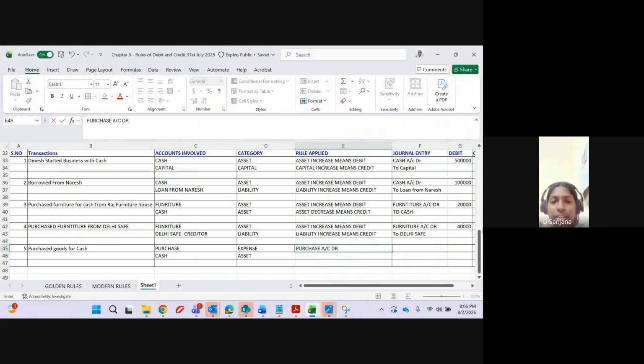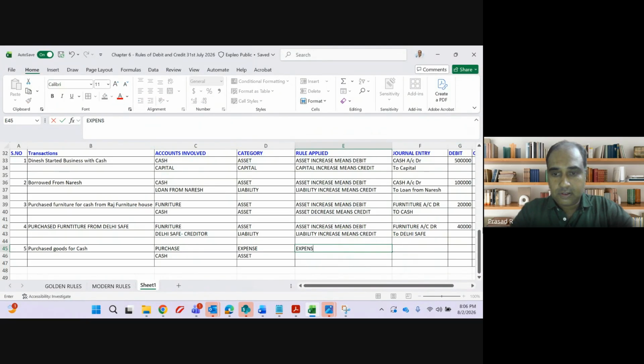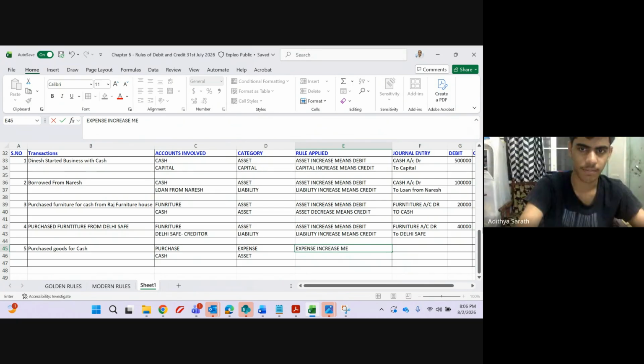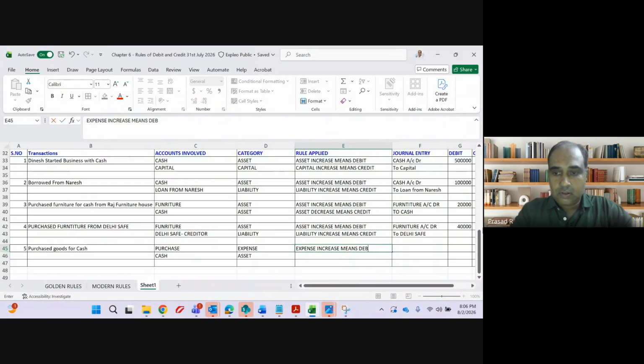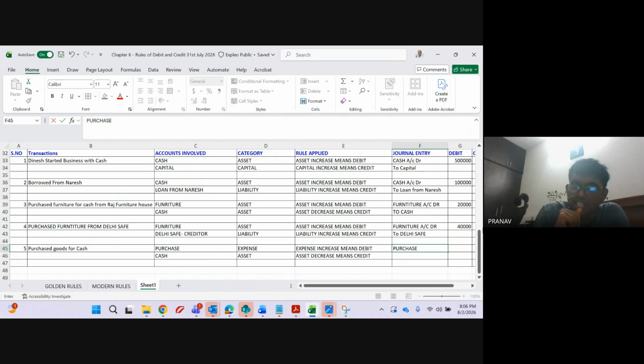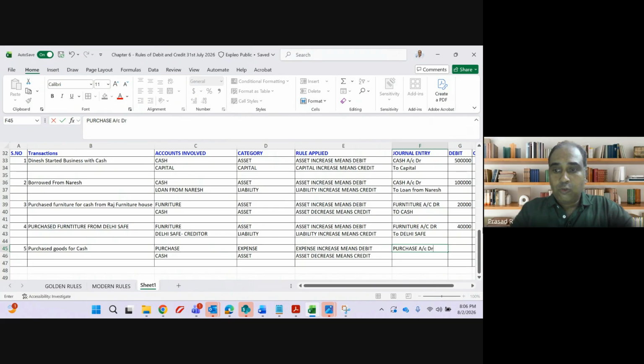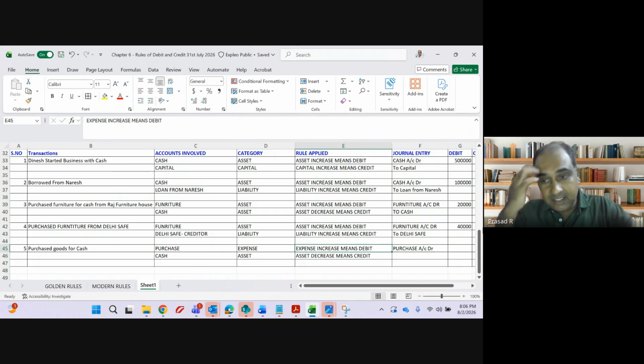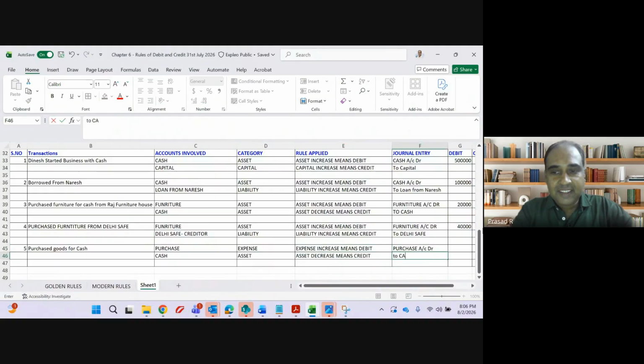Expense increase means debit. And asset decrease means credit. So purchase account debit to cash account. Fantastic. Why is purchase debited? Because my expense is increasing. Why is cash credited? Because my asset is decreasing.